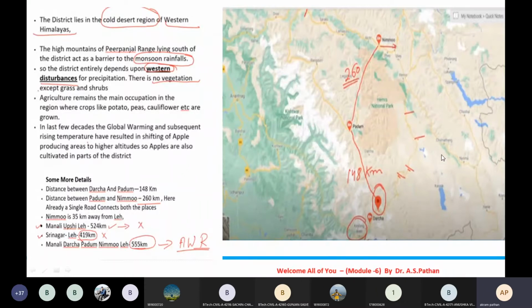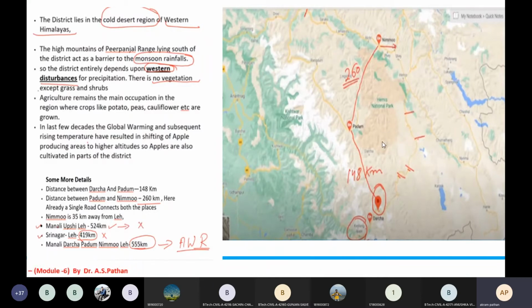The high mountains of the Pir Panjal range lying south of the district act as a barrier to the monsoon rainfall. So the district entirely depends upon western disturbances for precipitation. There is no vegetation except grass and shrubs.